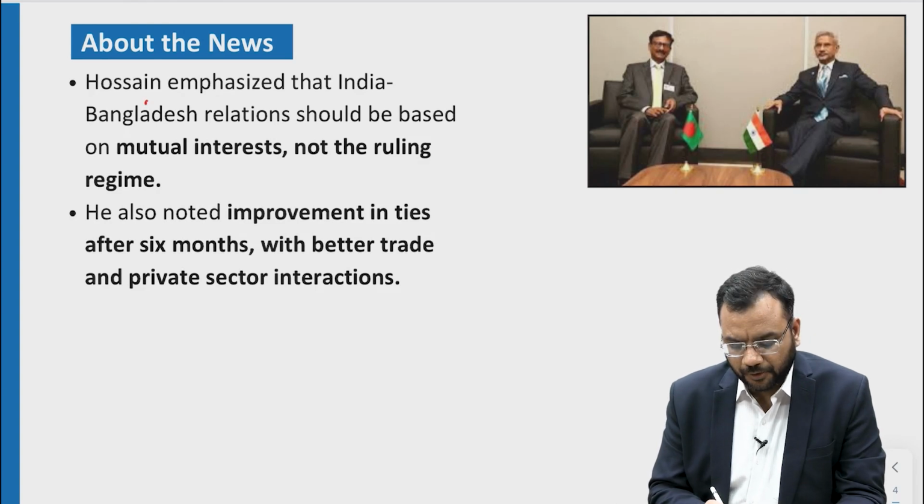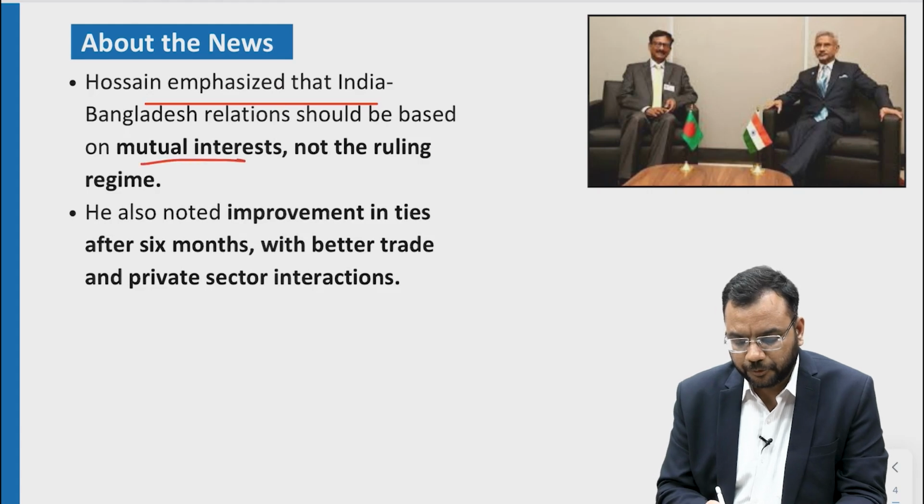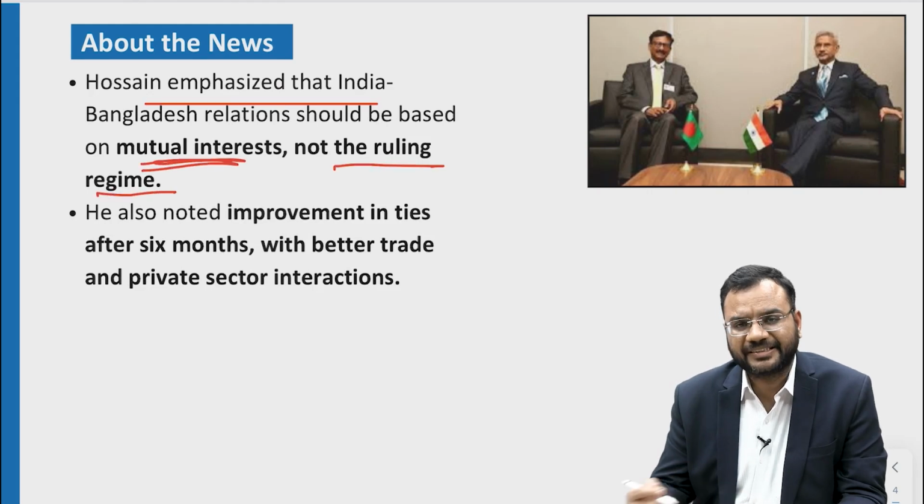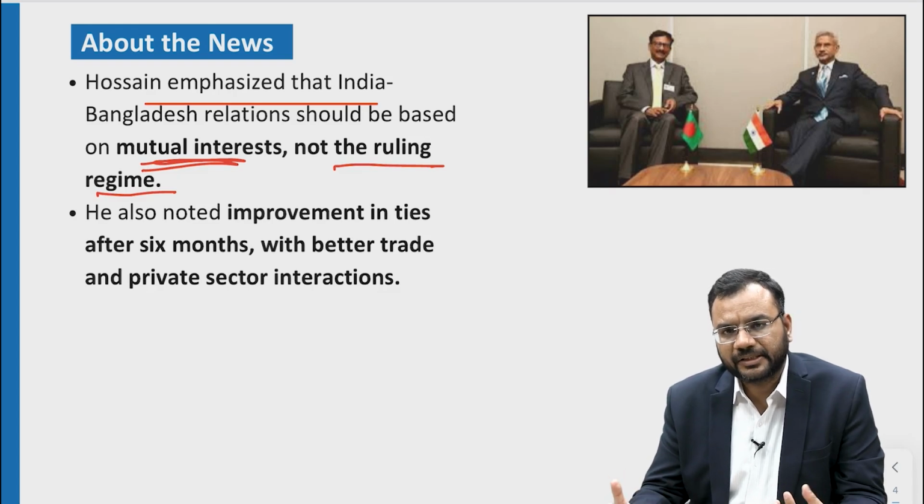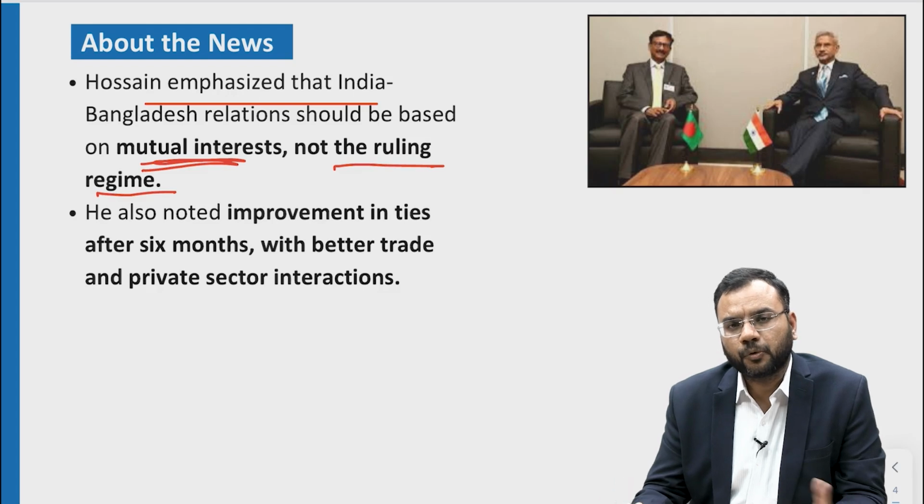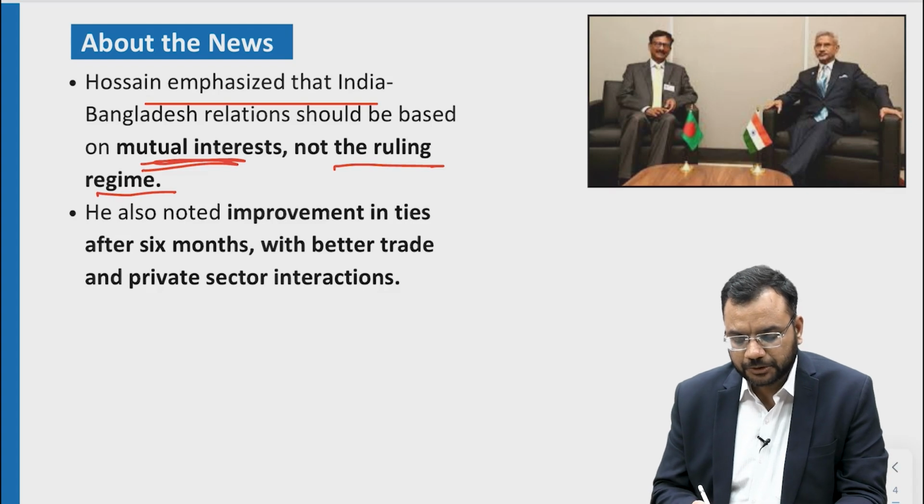Hossain has emphasized that India-Bangladesh relations should be based on mutual interest, not the ruling regime. Mutual interest, like in the Panchsheel agreement, or the Panchsheel principles, which always say mutual interest should be the core basis or principle for any two countries. He also noted improvement in ties after 6 months.